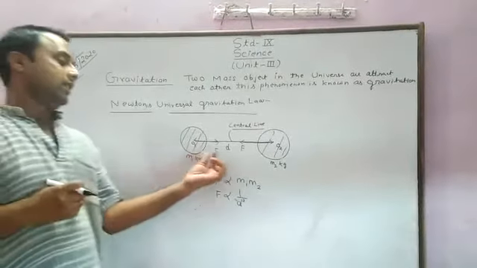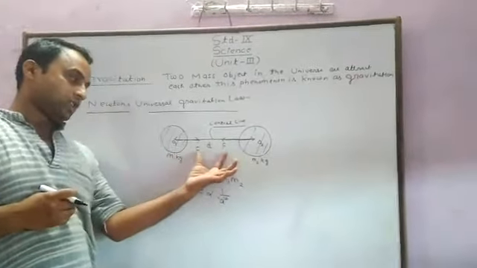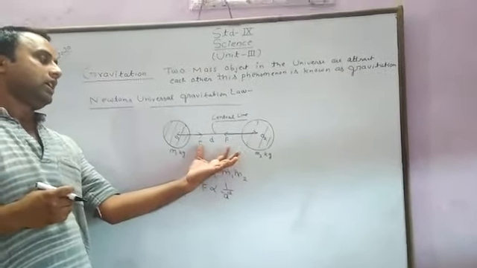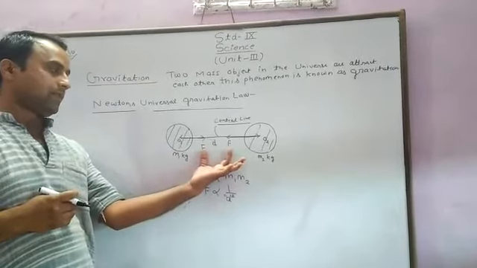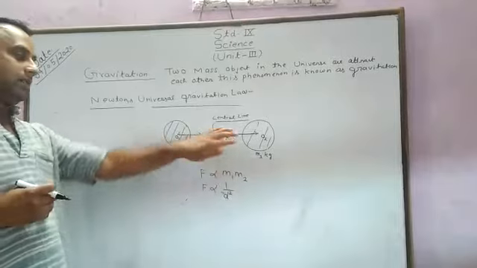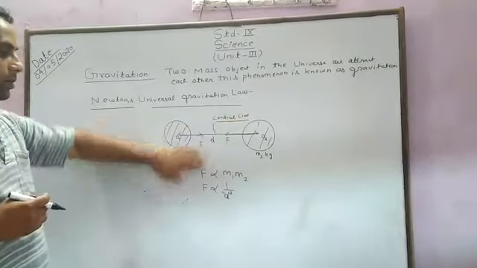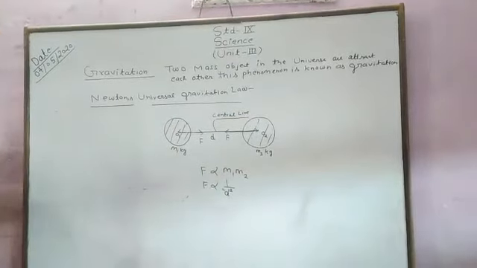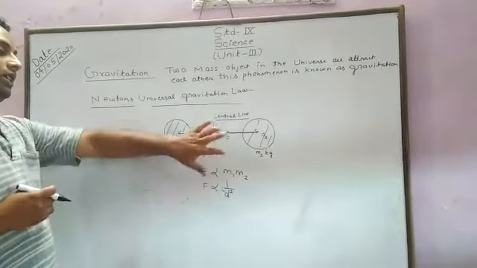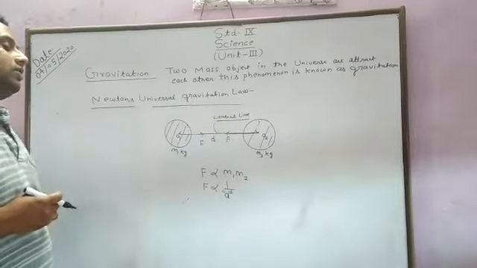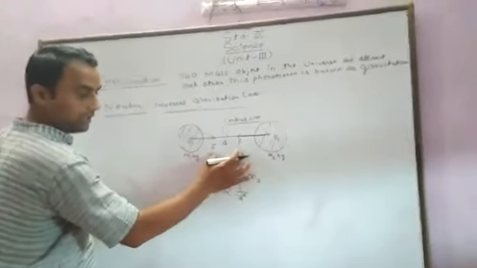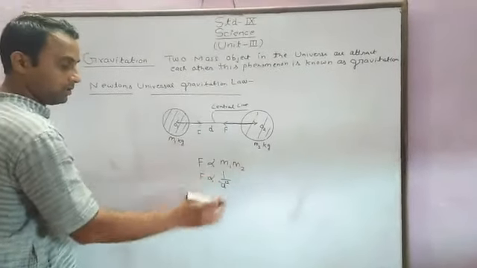If we see carefully, the forces are the same in magnitude but opposite in direction, and this follows Newton's third law for action-reaction pair forces. The magnitude of both forces is equal and the direction is opposite, and the force is always along the line joining the two mass objects.